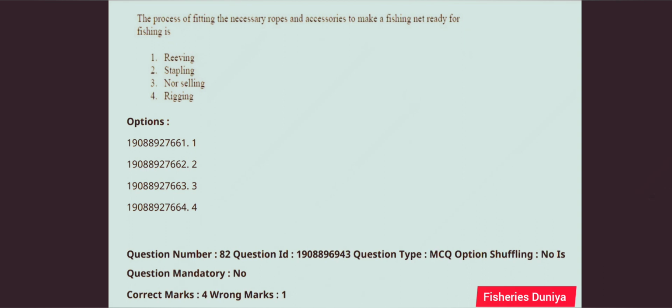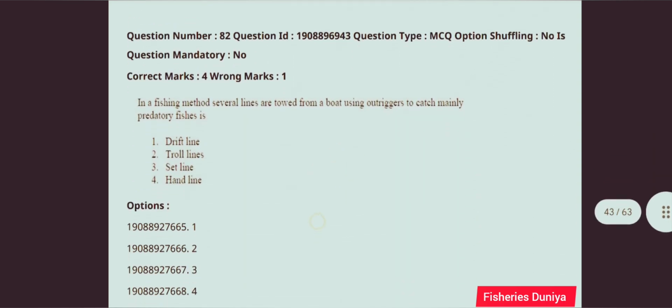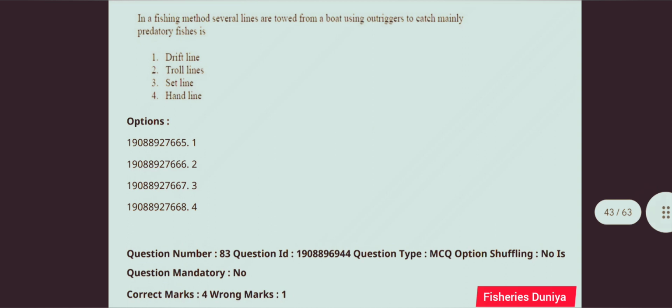Next question, the process of fitting the necessary ropes and accessories to make a fishing net ready for fishing is. So this question is correct answer is option number 4, rigging. Next question, in a fishing method several lines are towed from a boat using outriggers to catch mainly predatory fishes.